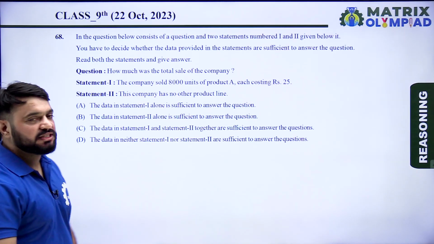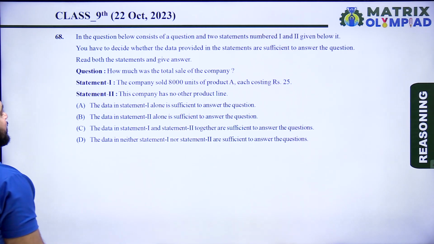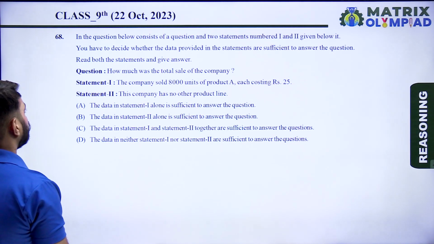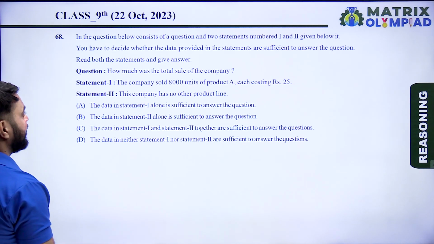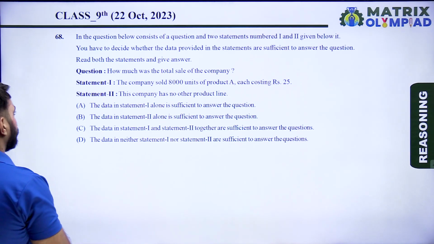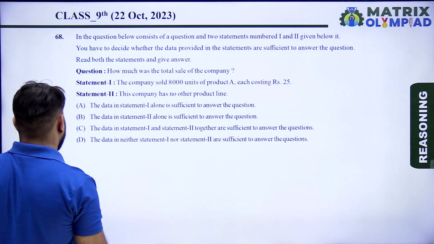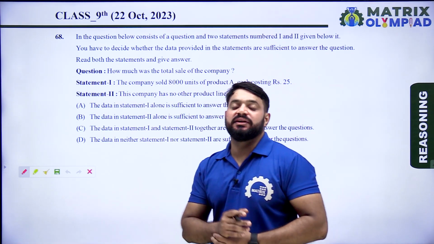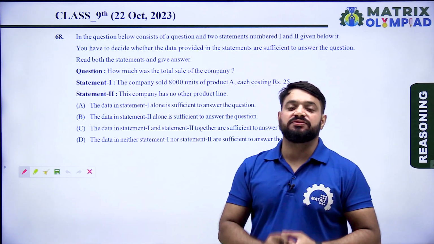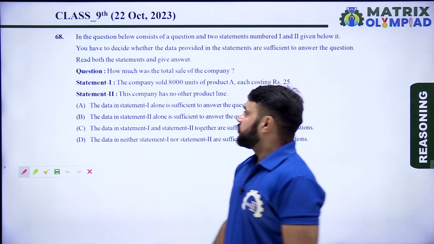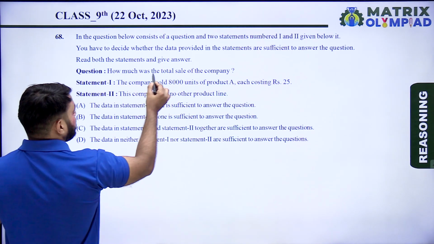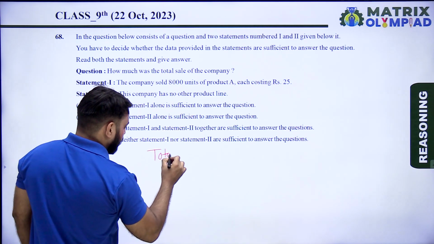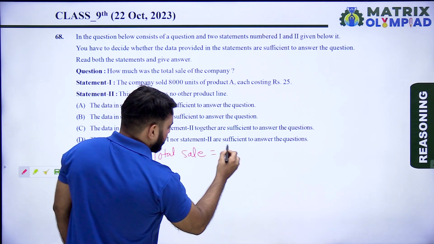Question number 68. The question below consists of a question and two statements numbered 1 and 2. You have to decide whether the data provided in the statements is sufficient to answer the question. Read both the statements and give the answer. In this question, we check whether the given data is sufficient to answer the question or not. The question is, how much was the total sale of the company? So find the total sale of the company.